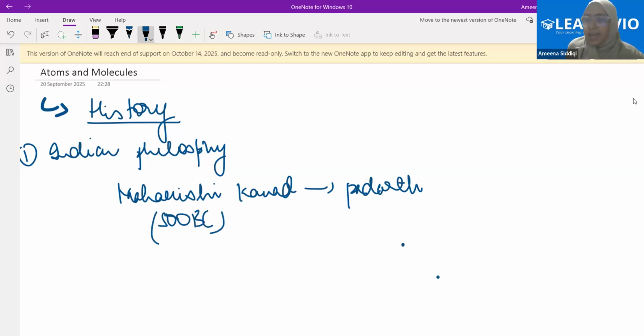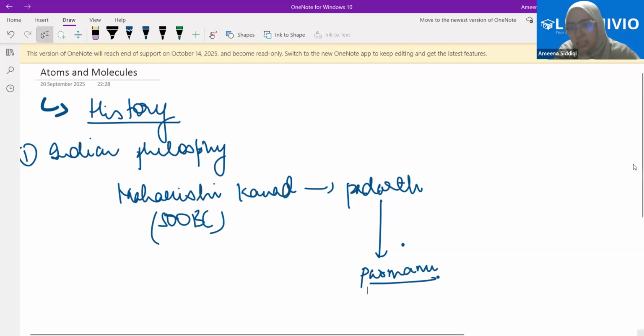And he said that when we keep on dividing Padarth, we can keep on getting smaller and smaller particles until we reach a point after which it cannot be further divided. In simple words, that would be the smallest part there, and he called that Parmanu. Simple.